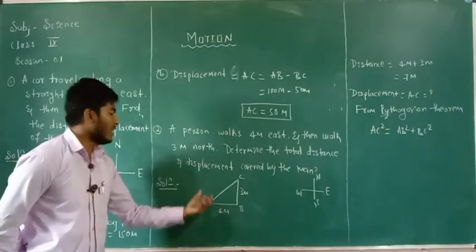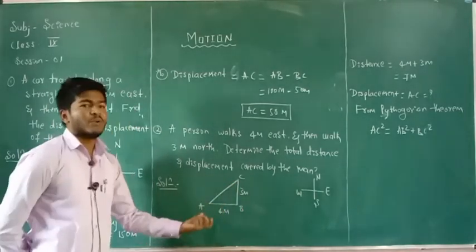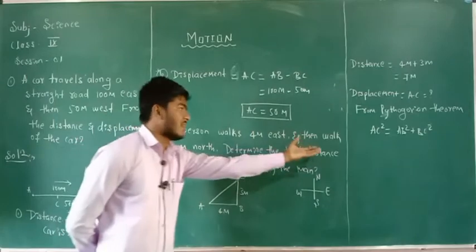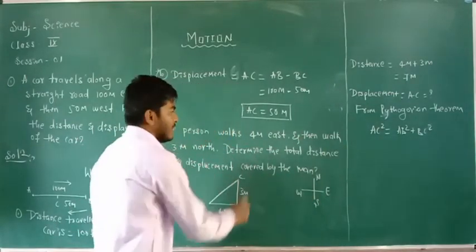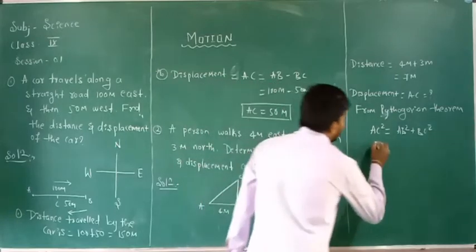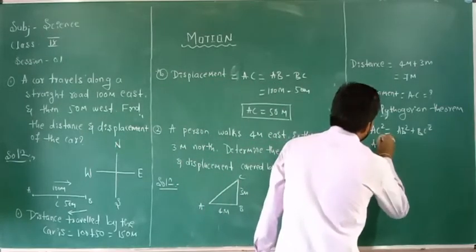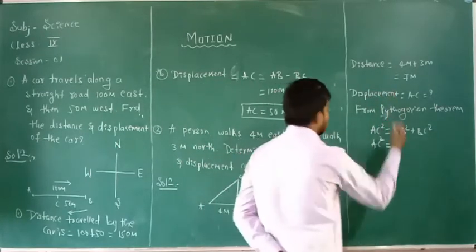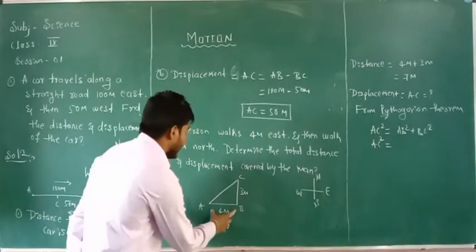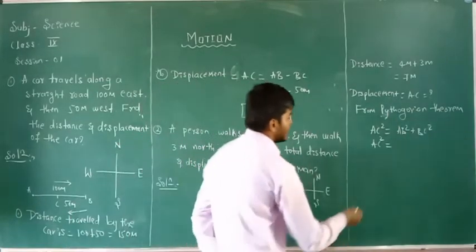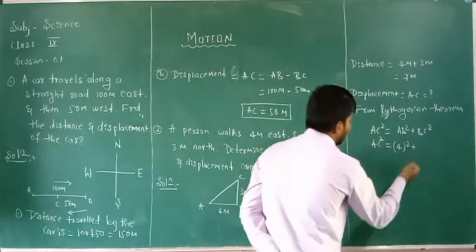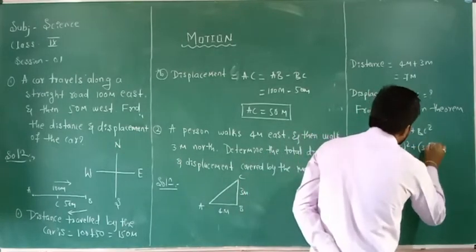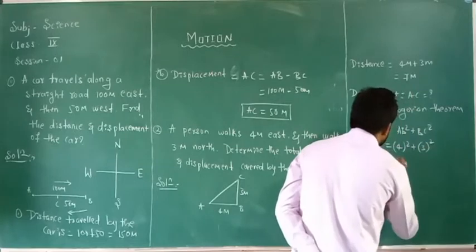So to get the displacement here, we use the Pythagorean relation. Continue here and substitute the values. AC square is equal to, what is the value of AB here? AB is 4 meter, that is 4 square, plus what is the value of BC? BC is 3 meter, that is 3 square.